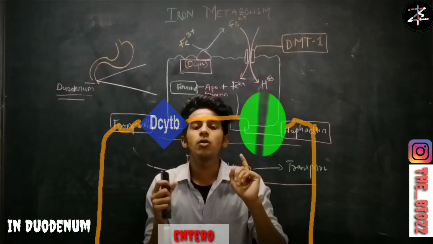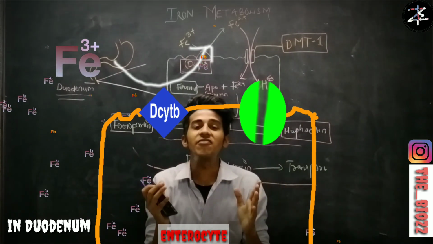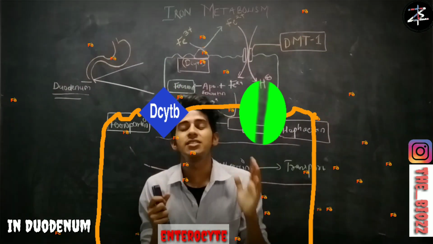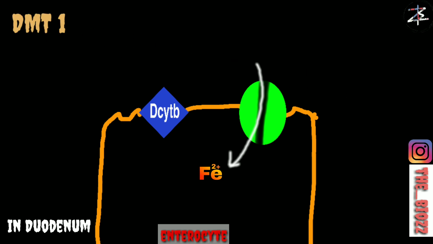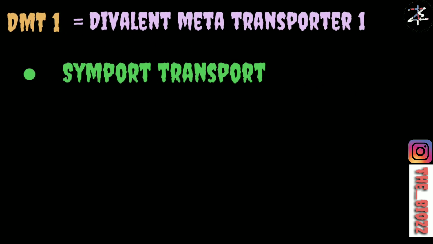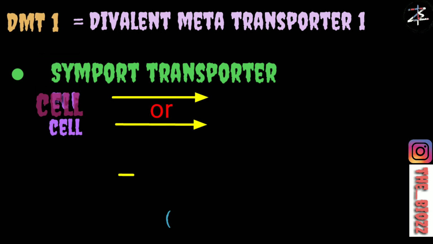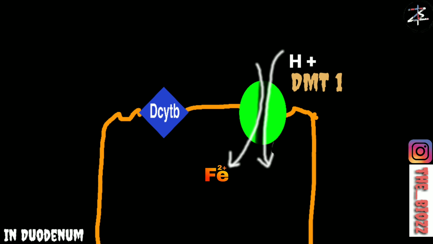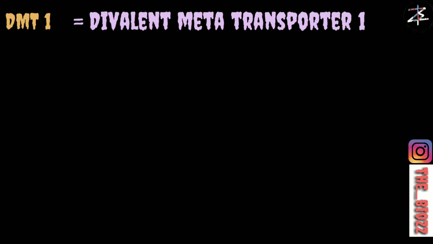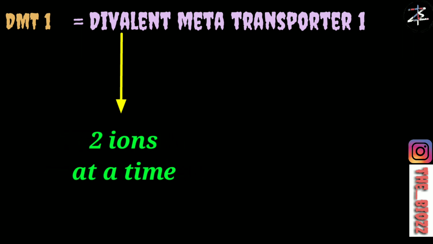Duodenal cytochrome B reductase converts all the Fe3+ into Fe2+, and all Fe2+ is ready to go into your enterocyte via a transporter called DMT1, divalent metal transporter 1, which is a kind of simple transporter. That means it allows only one-way flow. With the help of this transporter, Fe2+ enters your enterocyte. But along with Fe2+, H+ ions also enter your cells. Why? Because of the name DMT, it has a divalent, meaning it will allow 2 ions at a time.